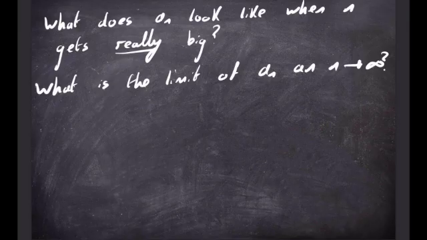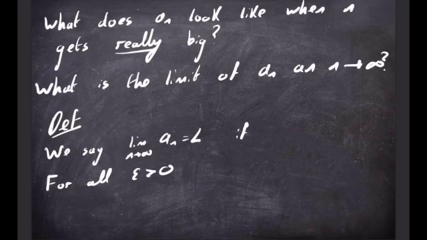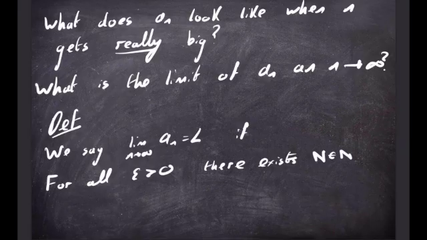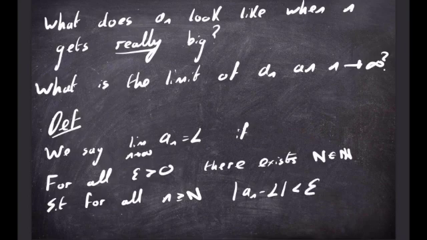So we need to formulate a definition of the limit. So we say that the limit as n tends to infinity of a sequence a_n is equal to a number L if for all epsilon greater than 0, so for any number you pick greater than 0, there exists some capital N in the natural numbers, so 1, 2, 3, 4, etc., such that for all small n greater than or equal to capital N, we have that |a_n minus L| is less than epsilon. So this is the definition of a sequence converging to a limit L.